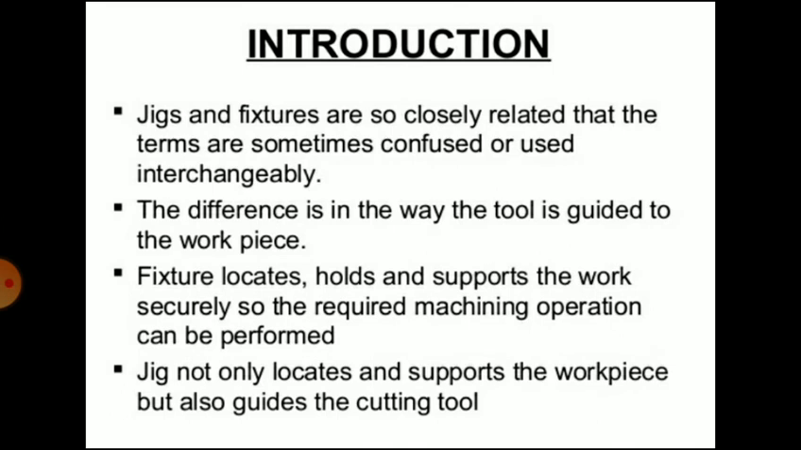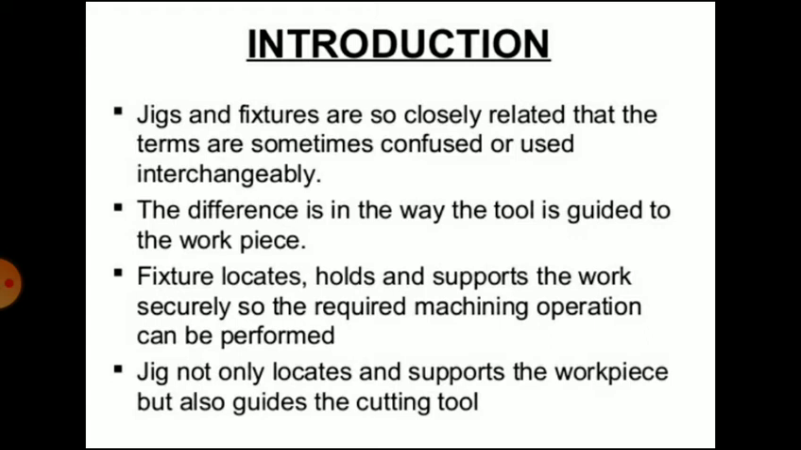Jigs and fixtures are so closely related that the terms are sometimes confused or used interchangeably. The difference is in the way the tool is guided to the workpiece. Now, a fixture locates, holds and supports the work securely so the required machining operation can be performed. A jig not only locates and supports the workpiece but also guides the cutting tool. That is a major difference between the jig and fixture.